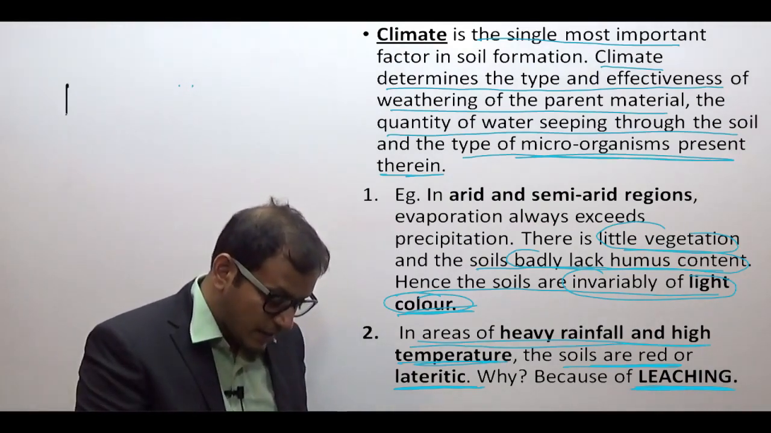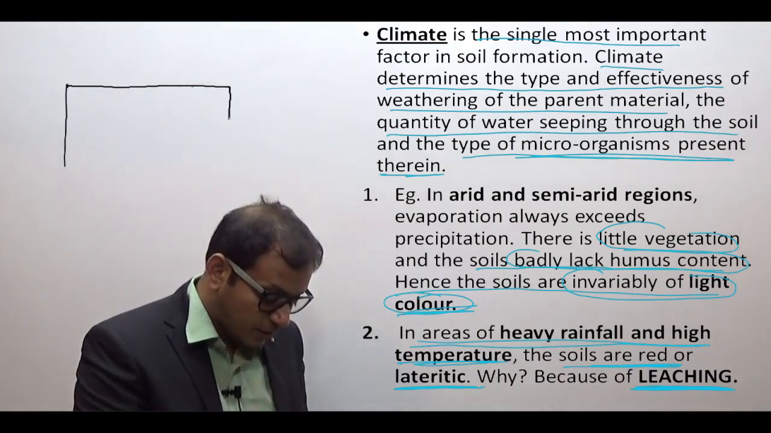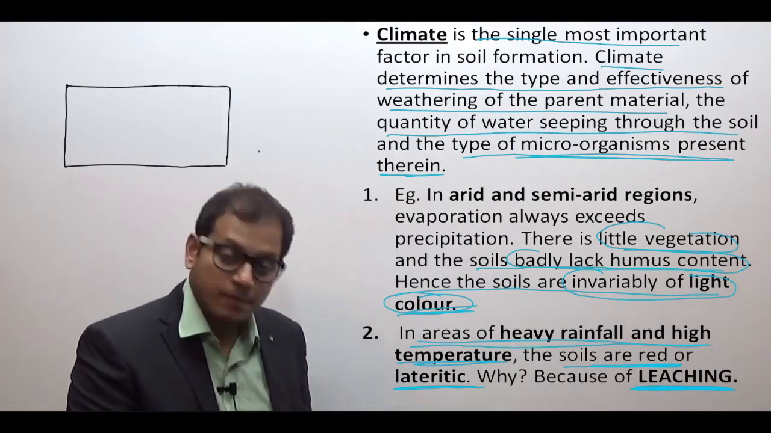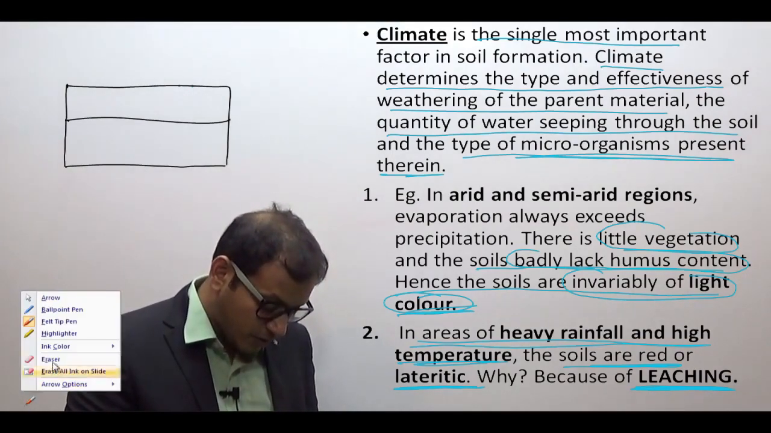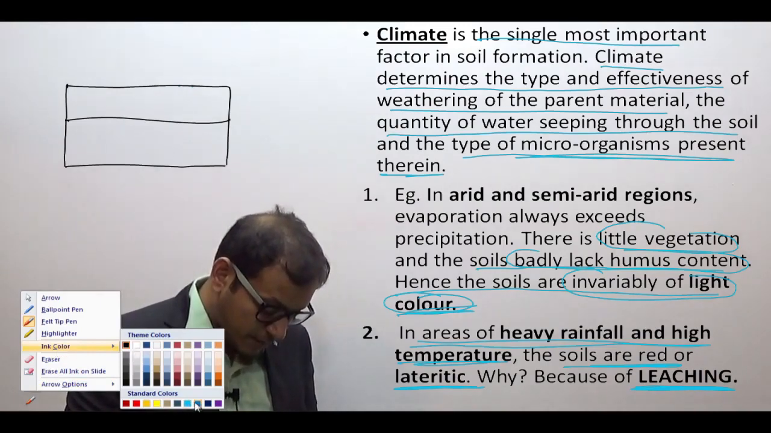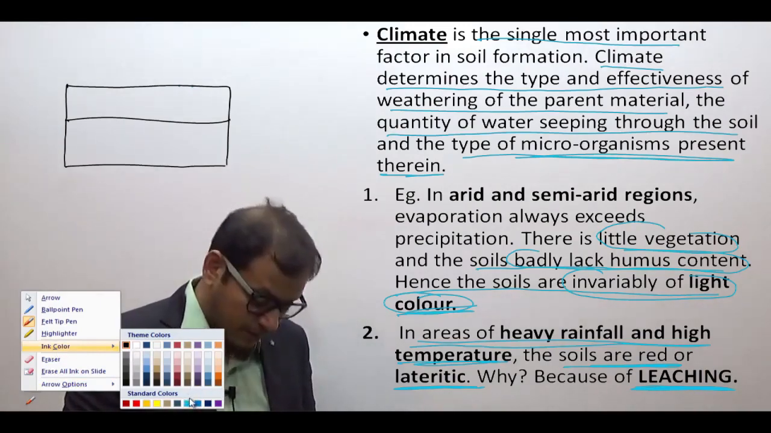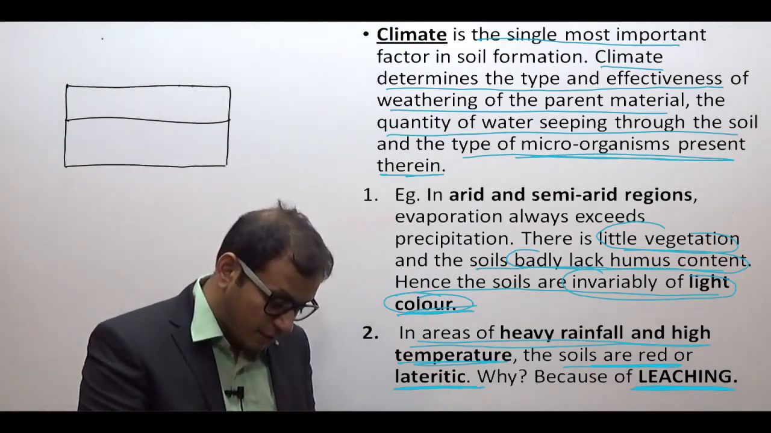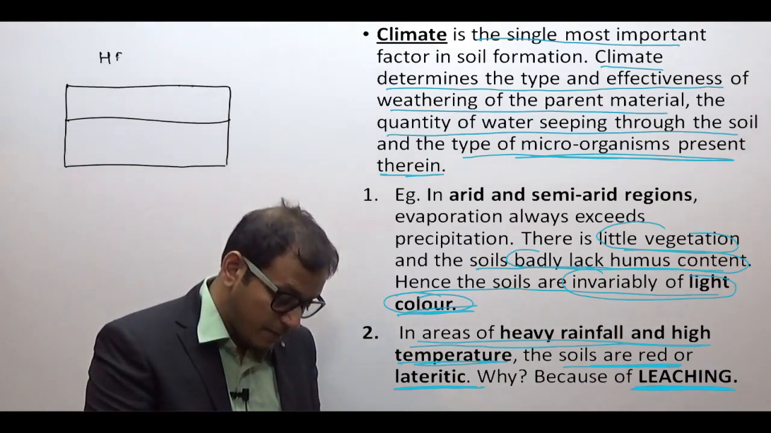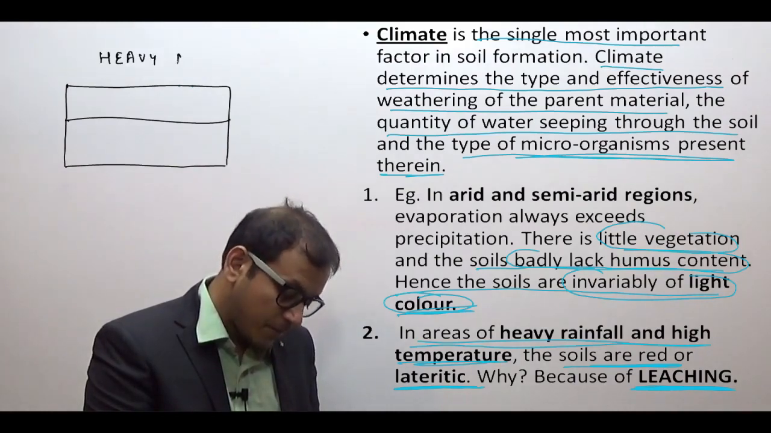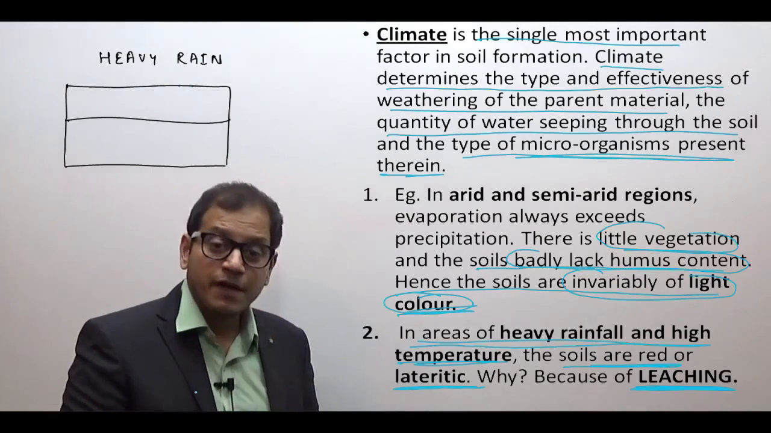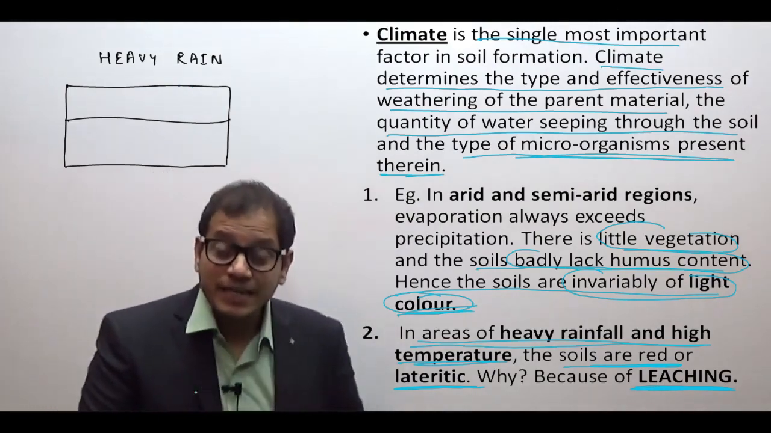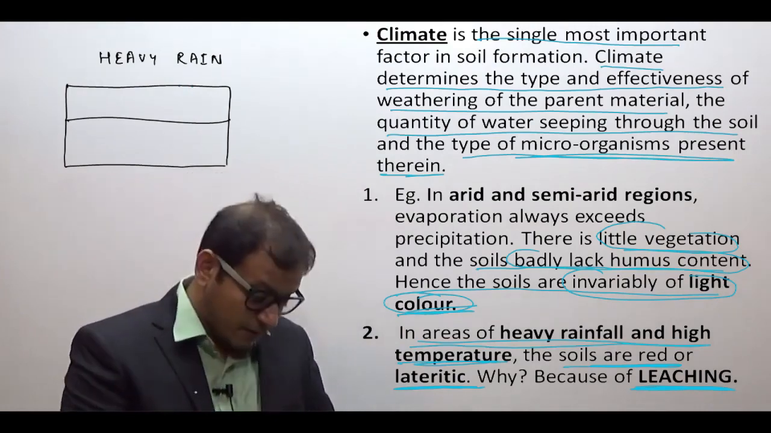Now consider this as the layer of a soil. We know that the soils have different layers. Consider there is a top layer of the soil, made up of different minerals. Now in the regions of very heavy rainfall, because of heavy rainfall and alternate wet and dry climate, what happens in some of the regions,